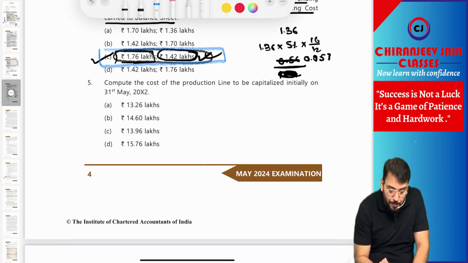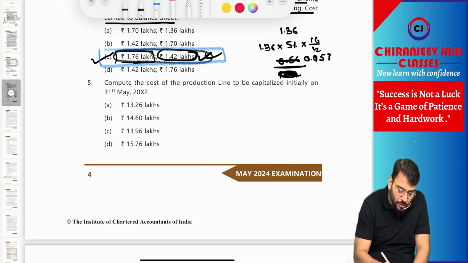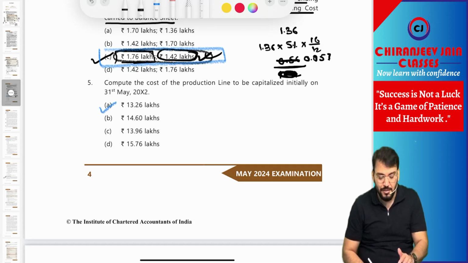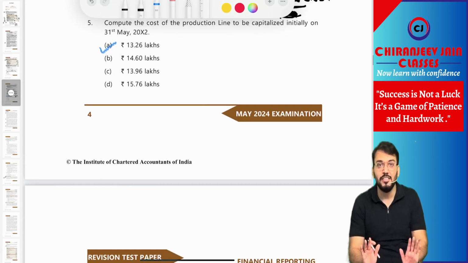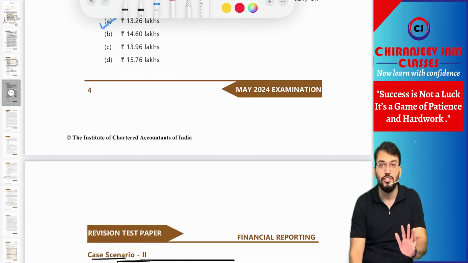Then what is point 5? Compute the cost of production line to be capitalized. This we already calculated, that is 13.26. So 13.26 is the answer for point number 5. This is case study number 1. I hope you have understood this.